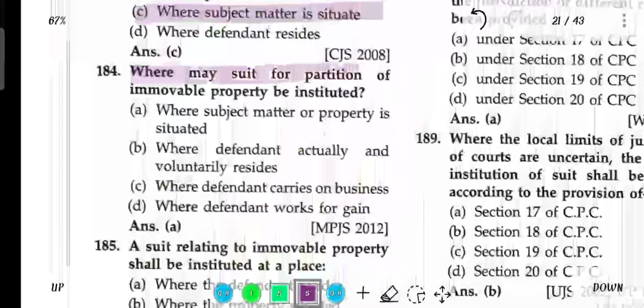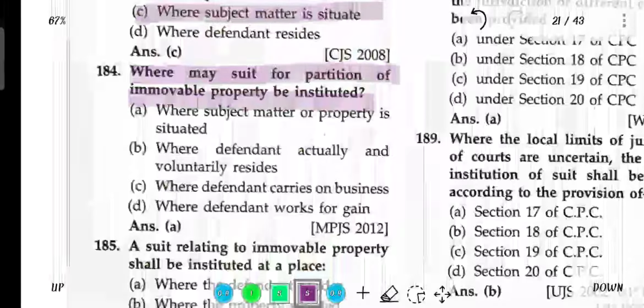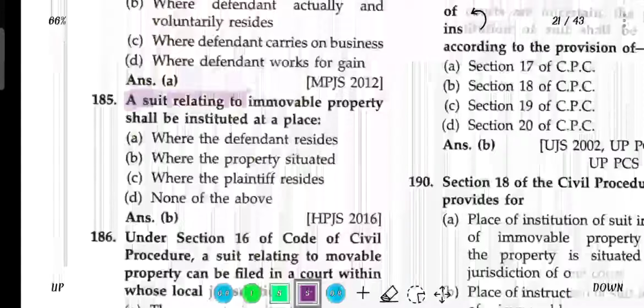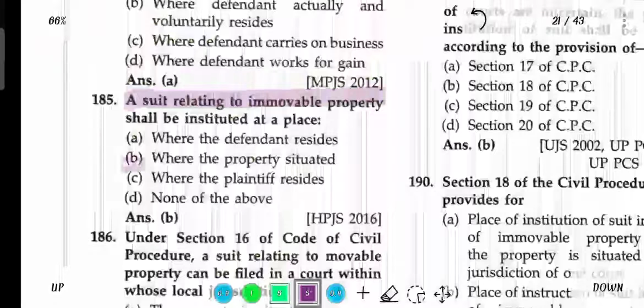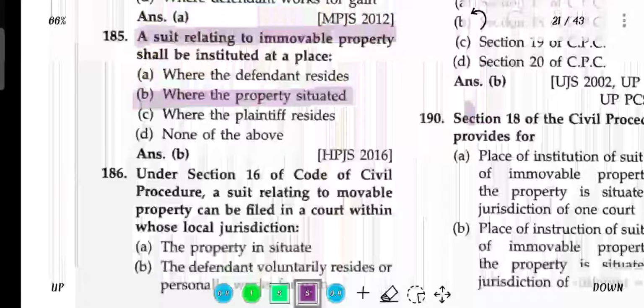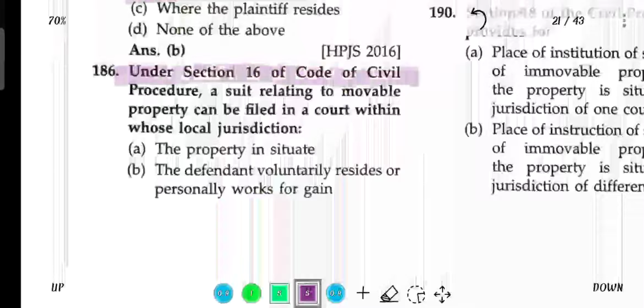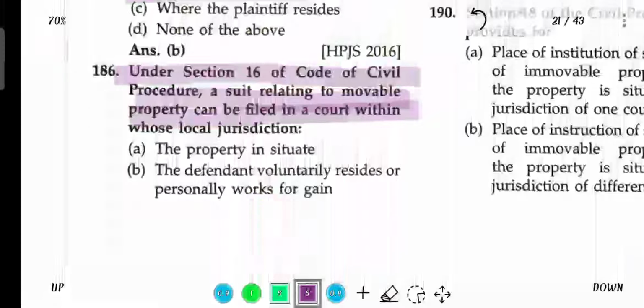Where may a suit for the partition of immovable property be instituted? Where the subject matter of the property is situated. A suit relating to immovable property shall be instituted at the place where the property is situated. Under Section 16 of the Code of Civil Procedure, a suit relating to immovable property can be filed in a court within whose local jurisdiction the property is situated.